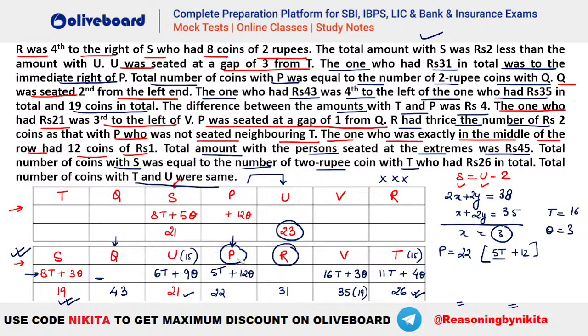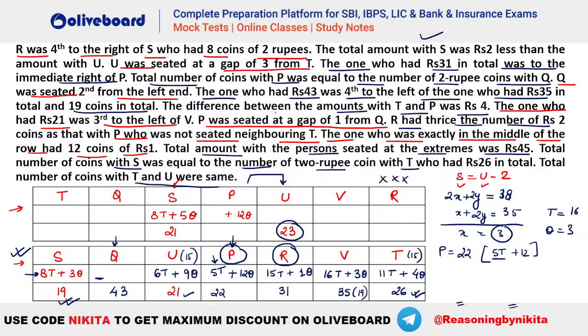Okay, finally you can see once we find P, we can find R also. Why? Because you can see the number of coins with R has to be thrice the number of 2 rupee coins with P. So 5 threes are 15, that is this one, right? So 15T here. So 15T means 15 2s are 30, right? So 30 is already there. 1 rupee coin, that is 1 is remaining. So this will be your 1O. Okay, so this is all done.